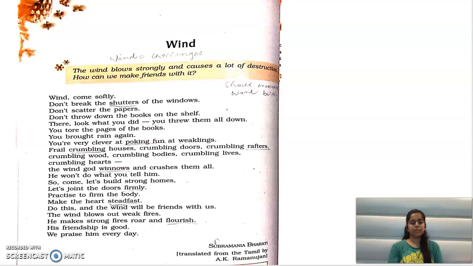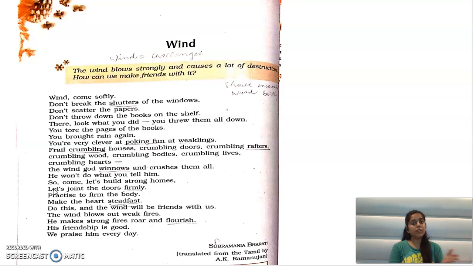Okay. So one personification is used in the poem wherever we see what you tore the pages, you brought the rain, you are very clever, okay, and other things. And also the other figure of speech, metaphor, is used in the poem because here we are comparing wind with the challenges.